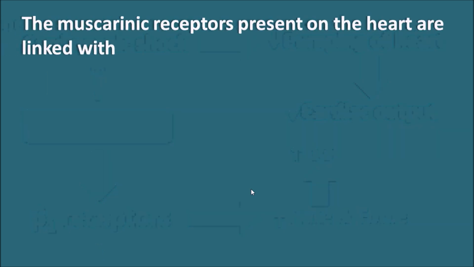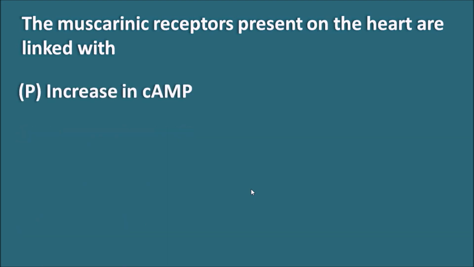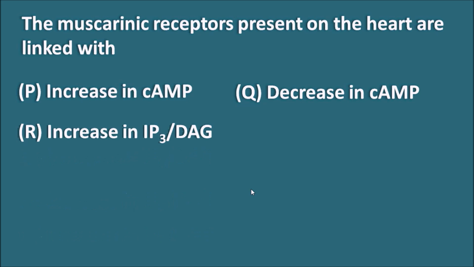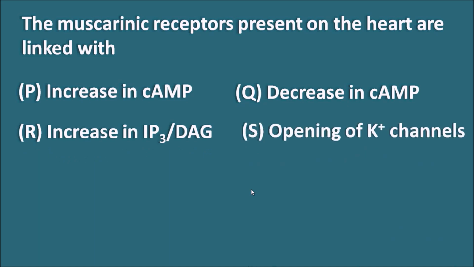Next question. The muscarinic receptors present on the heart are linked with. Options are P. Increase in the cyclic AMP, Q. Decrease in the cyclic AMP, R. Increase in the IP3 and diacylglycerol, and S. Opening of the potassium channels.